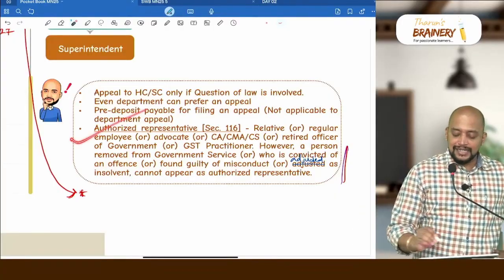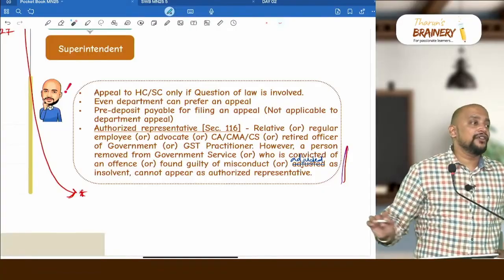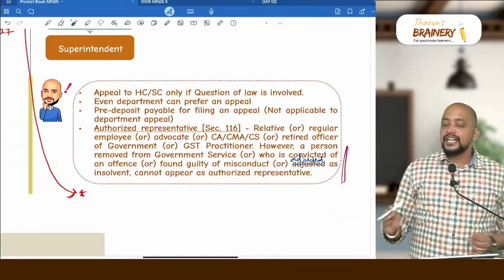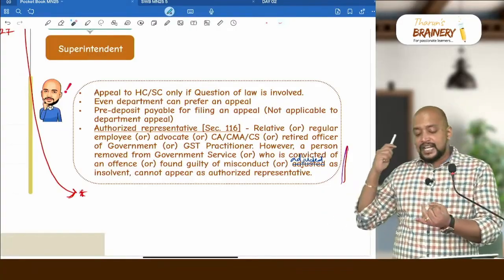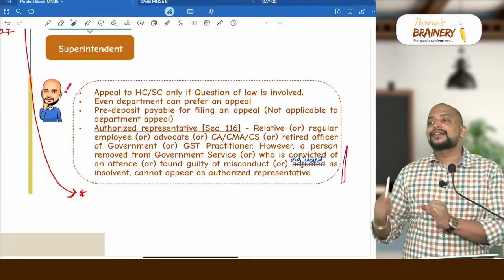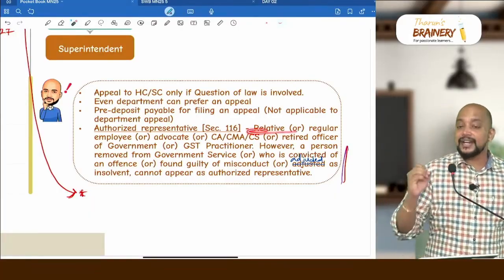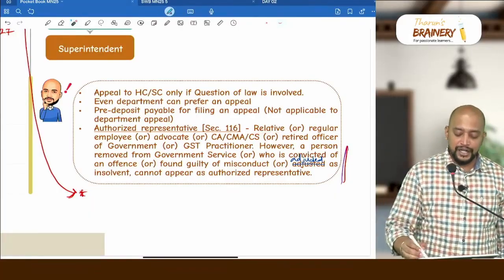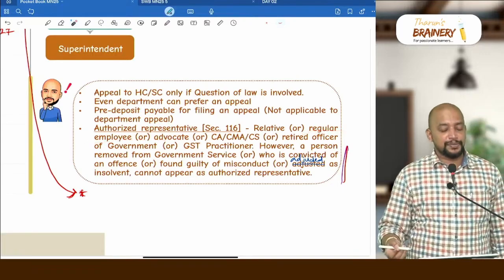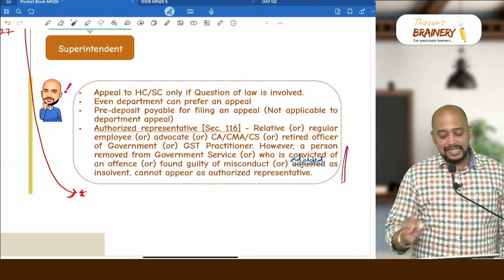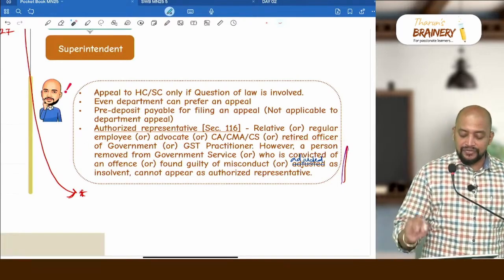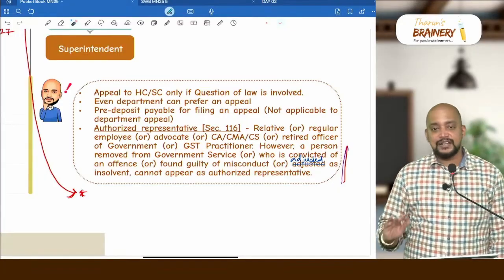So, the authorized representative. This is common not only for appeals, but everywhere, even before the adjudicating authority, even before the appellate authority. Who can act as an authorized representative? A relative can act as an authorized representative, or a regular employee of that person, advocate, CA, CMA, CS, even a retired officer of government and GST practitioner.